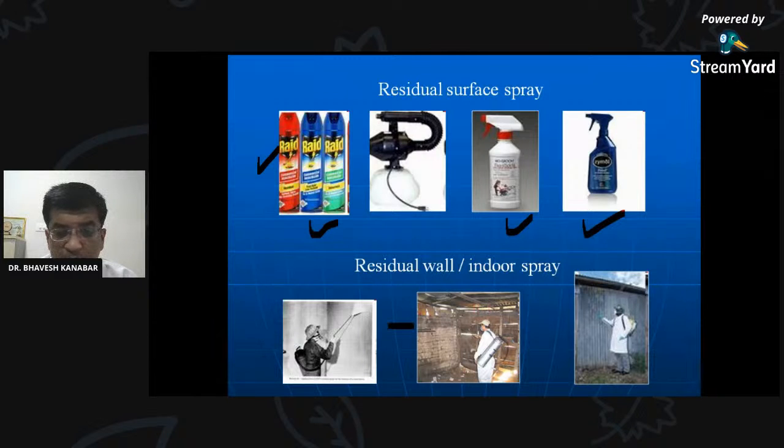These three photographs are of indoor residual spray, IRS. The name itself suggests residual spray means it will have a residual effect. Depending upon the compound, it will have an effect for some weeks to some months. Say, for example, it can have the residual effect for 6 months. Once it is applied over the wall, if any adult mosquito comes into contact with this wall, it will be killed. So it is called residual spray.